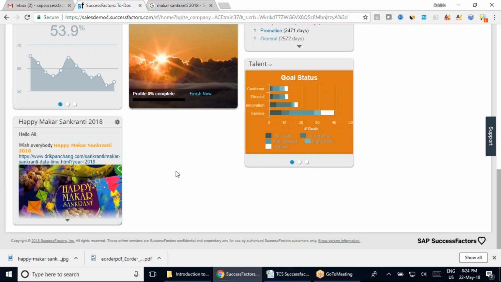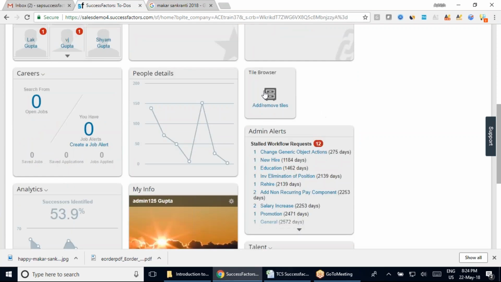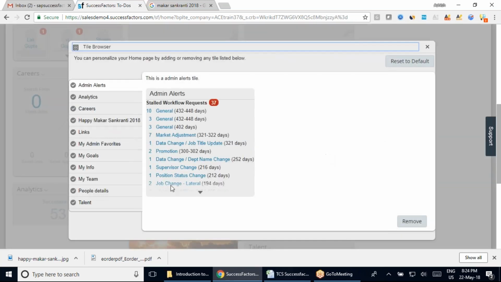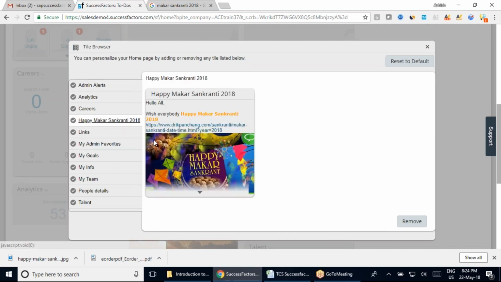Now let's assume that I have shared all these details with all three of you. Out of this, let's assume that Siddharth does not want to see this particular box. In this case, what he will do, you can see this tile browser, right? It is like an add and remove tile. If you click into this section, you can see I have added this happy Makar Sankranti. You can see this button which is coming as a remove section. If you click on that remove section, you will see happy Makar Sankranti removed from the home page.